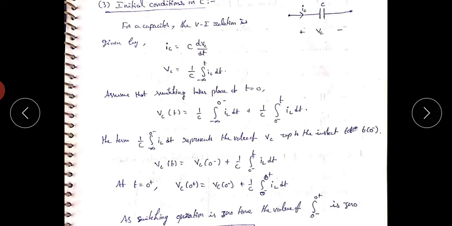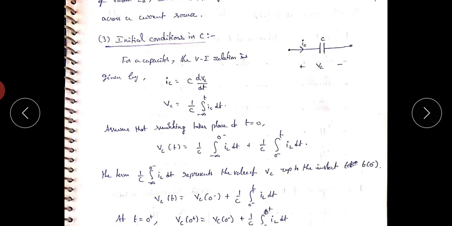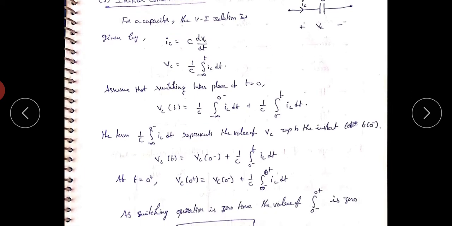Okay, next one, initial conditions in a capacitor. For a capacitor, the voltage-current relation is i_C = C dV_C/dt. So V_C = (1/C) ∫ from −∞ to t of i_C dt. Assume that switching takes place at t = 0. So V_C(t) = (1/C) ∫ from −∞ to 0− of i dt + (1/C) ∫ from 0− to t of i dt.